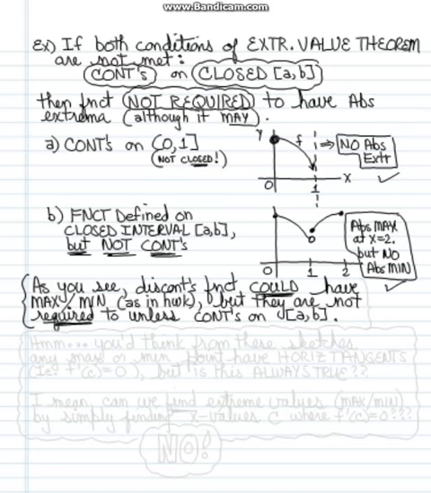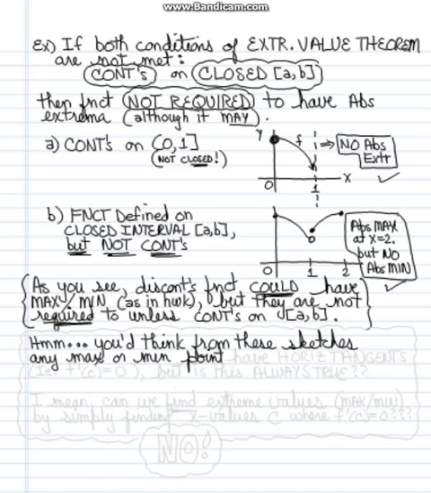Okay, so I'm thinking, you'd think from these sketches that a max or a min point on the graph is always going to have a horizontal tangent, that there's going to be a relationship between the two. Just think about these and the other pictures that we've been discussing. You just figure, wow, I guess there's always going to be a horizontal tangent. Well, a horizontal tangent, of course, means f prime of c is equal to 0.